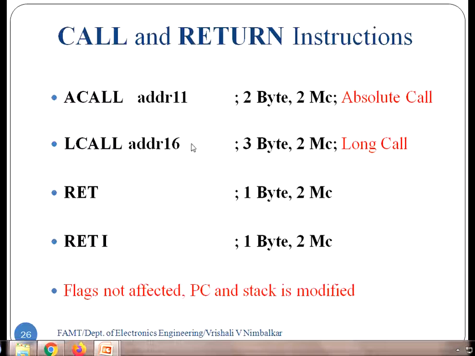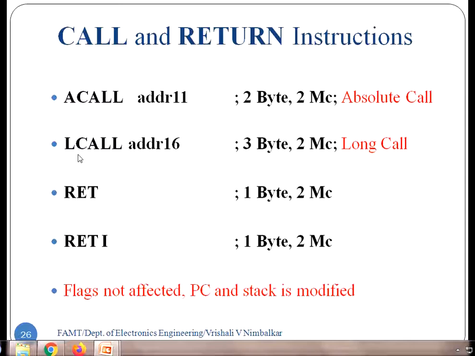The second one is LCALL. LCALL is long call. From the name itself, the subroutine can be written at any memory location within 64 KB memory. 64 KB program memory is the maximum program memory that can be interfaced to the microcontroller.